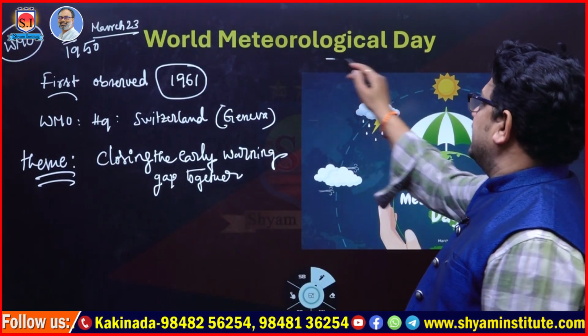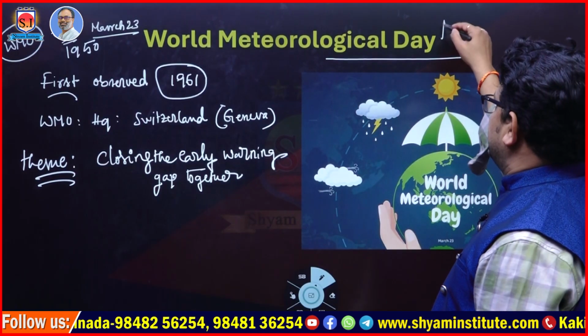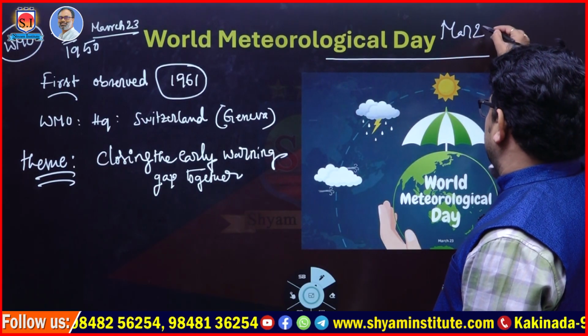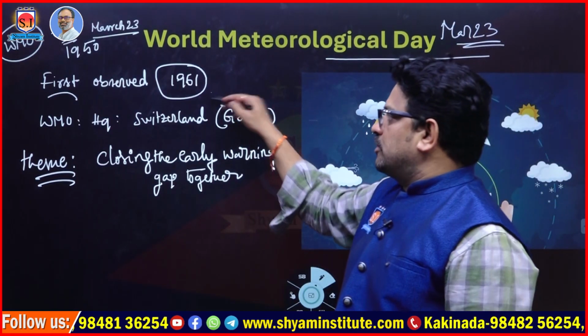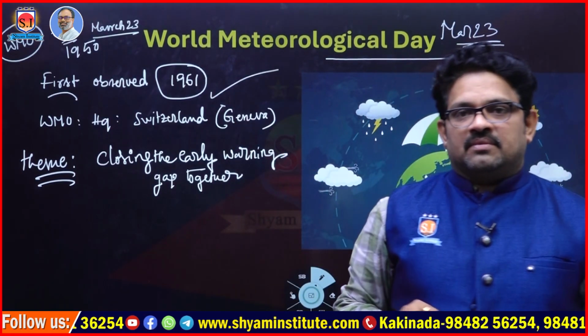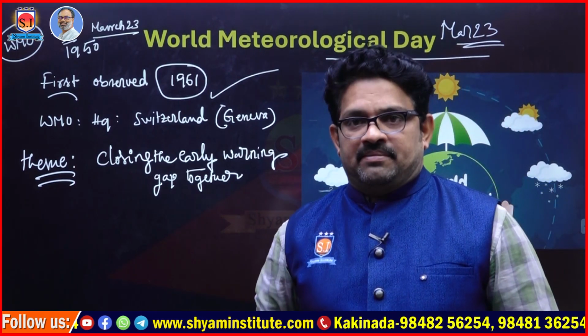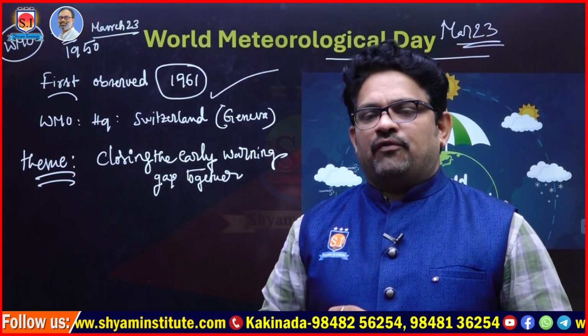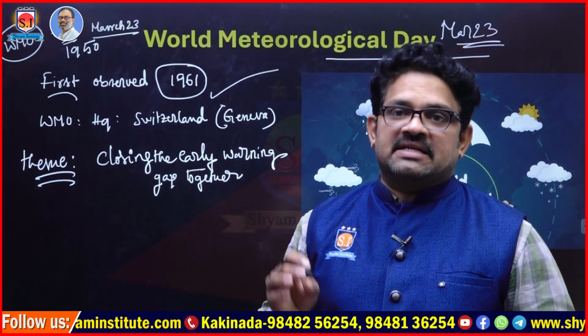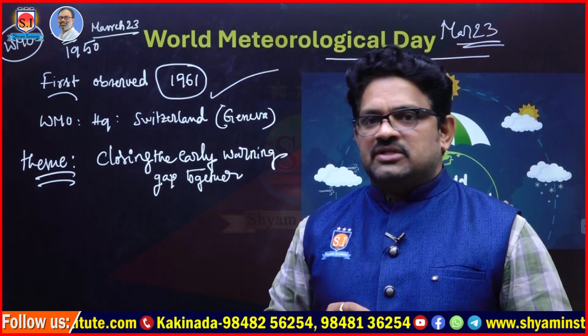World Meteorological Day is generally observed on March 23rd every year. This was first observed in 1961. This day is observed on the inception of the World Meteorological Organization, which is presently located in Geneva, Switzerland.